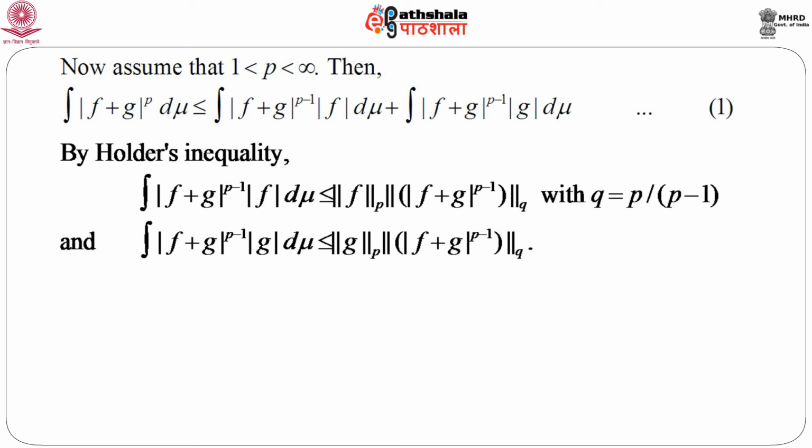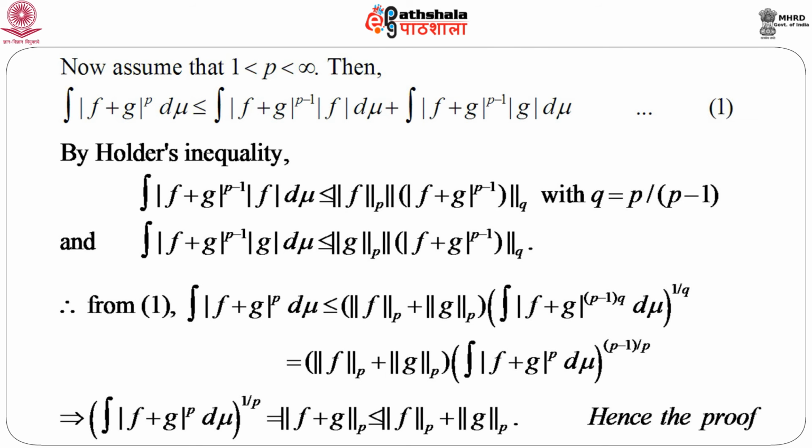q equals p by p minus 1. Again apply Holder's inequality to the second term in equation 1, we will get exactly the same type of inequality as in the second line. Now from 1, consider the left hand side of 1, which is integral mod of f plus g to the power p d mu, which is less than or equal to, if we add the right hand sides, that is the sum of the two right hand sides after application of Holder's inequality, this gives us norm of f of